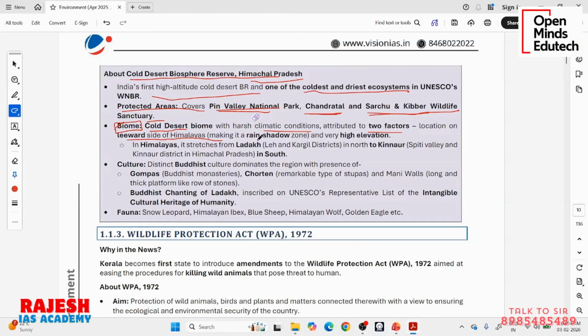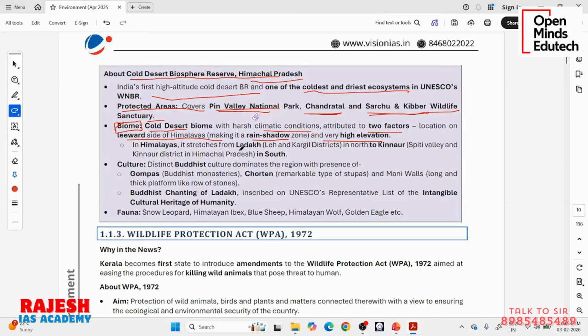So this is one factor making it a rain shadow zone. Then there is high elevation. Naturally, when we go upwards from the surface of the earth, the temperature will drop, and there will be less moisture. So these two reasons made it a cold desert biome.